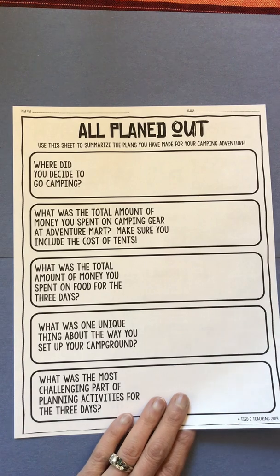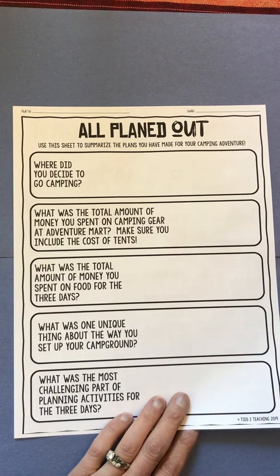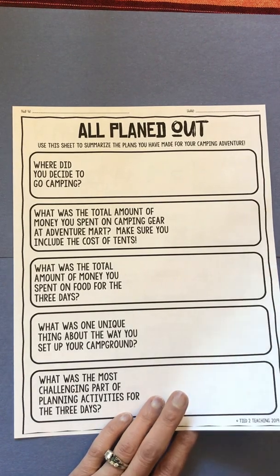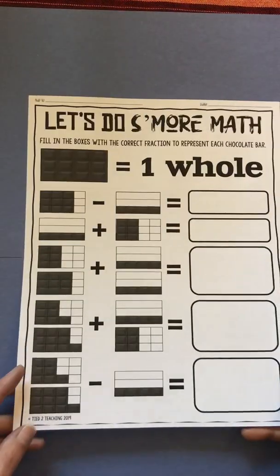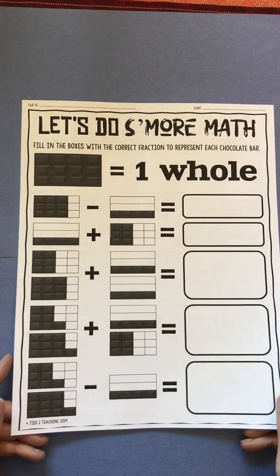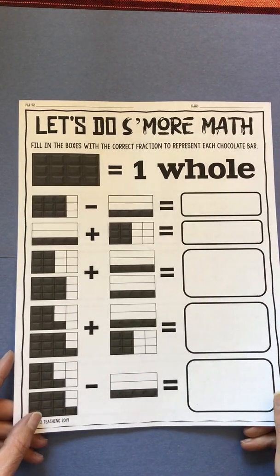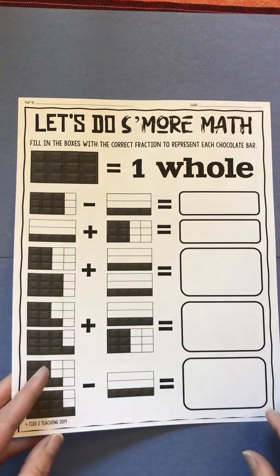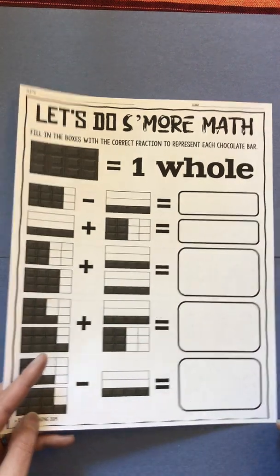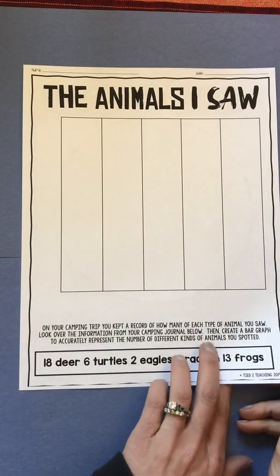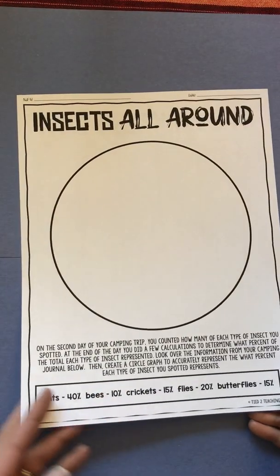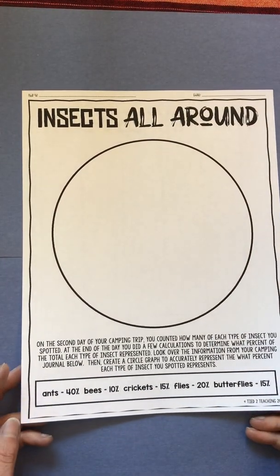This is where you're going to fill this out. What I'd like you to do, I haven't decided exactly which parts I'd like to see, but this is a for sure one, because this is going to be your summary sheet. And then I thought I had to put this on there. So this is some math where you have to figure out your Hershey bar, some different fractions, and you're going to have to do some adding and subtracting of fractions. And this was, I thought, super cool, because you need to create a bar graph of the animals you saw. And then you're going to create a circle graph of the insects that you saw.